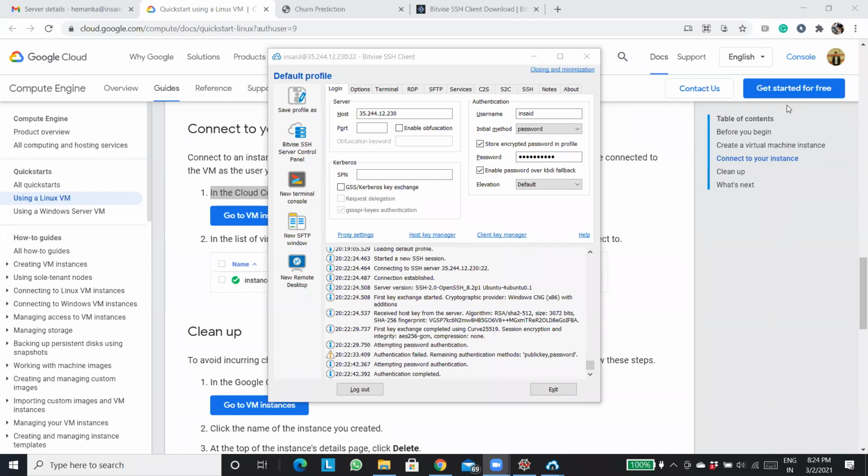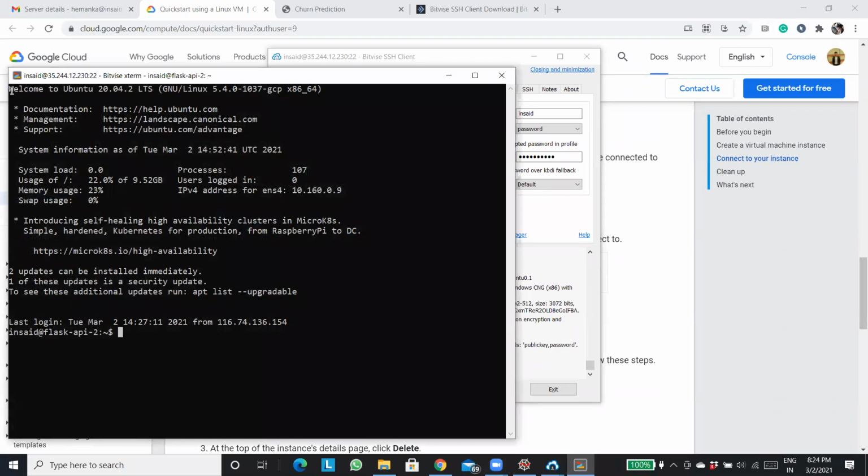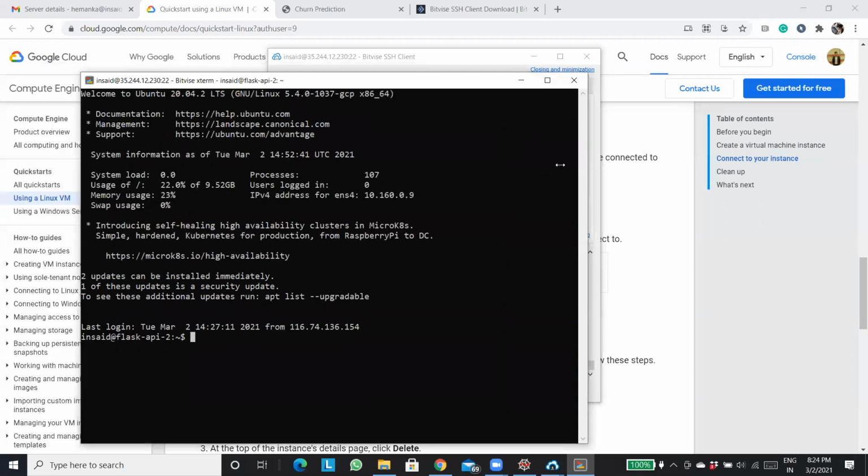We are logged into our server now. I'll open the terminal here. We are logged into our server. Here it's written welcome to Ubuntu and all those things, right? We are logged into our server, but this server doesn't have anything. It doesn't have all the dependencies. Python is pre-installed, so you don't need to install Python.